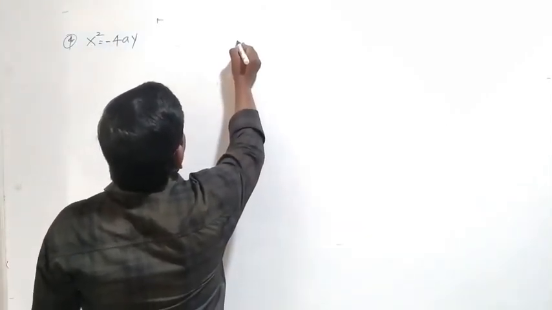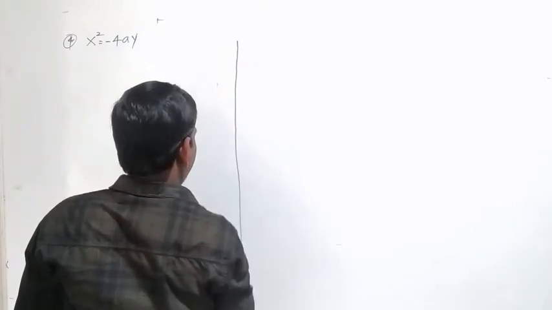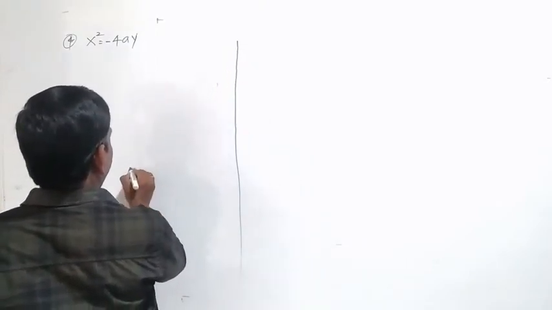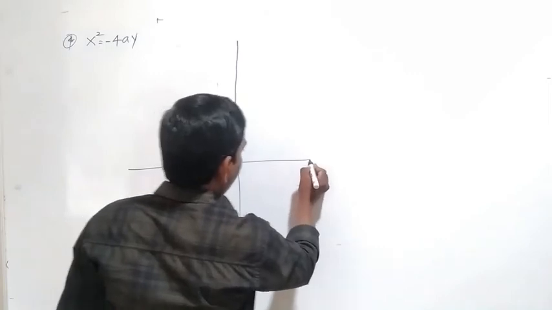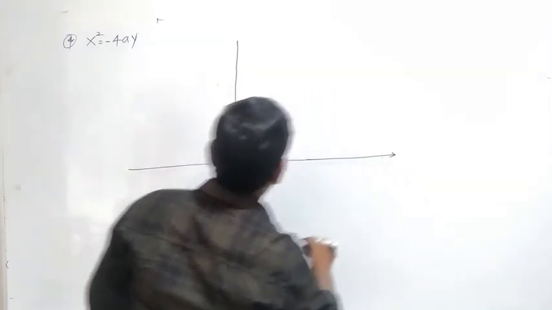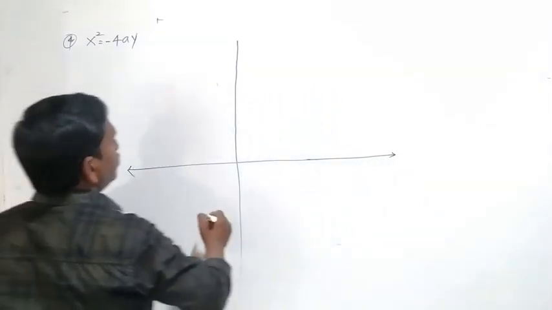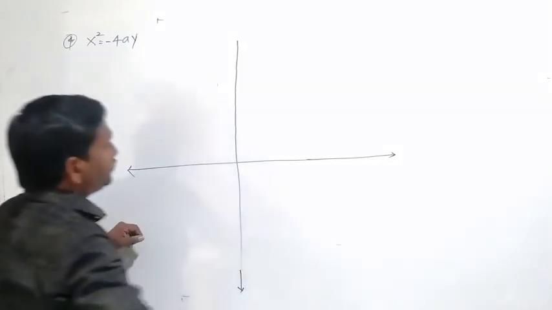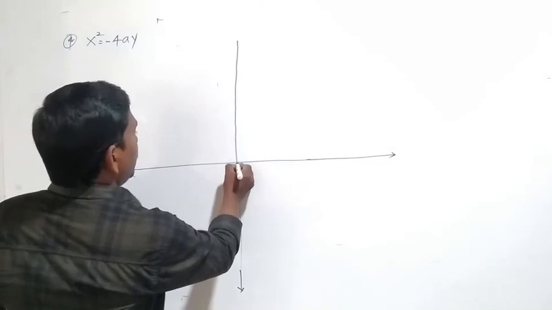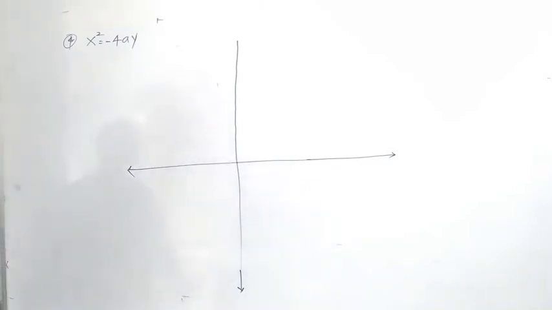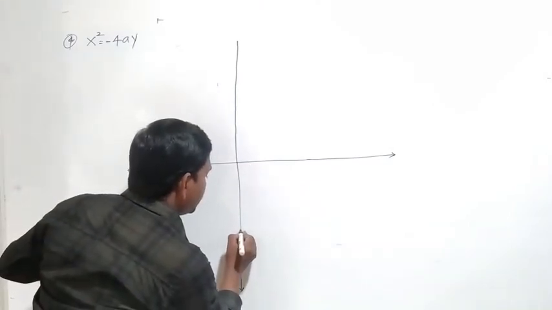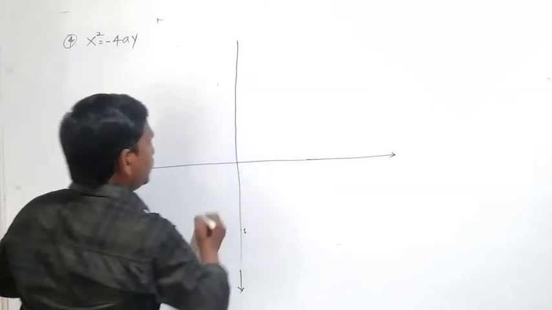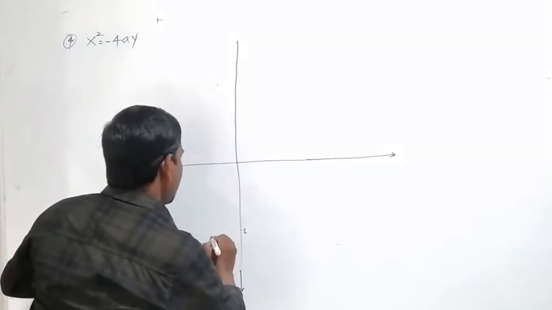Take the axis again. There is a point S on the y axis, and take the parabolic shape.